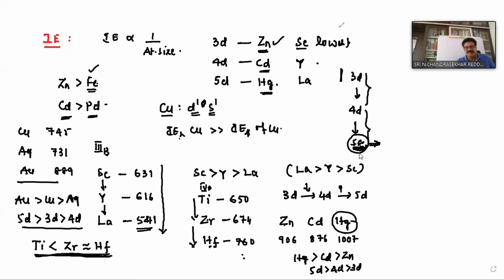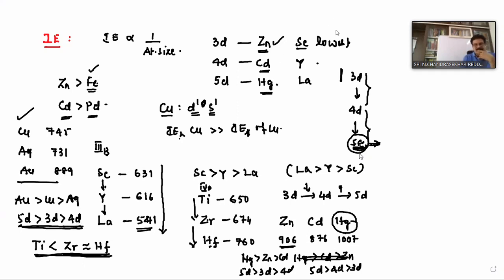Sir, here zinc, cadmium, and mercury, you gave zinc is 906 and cadmium 876, no sir? Then zinc is more than cadmium. Right. Mercury, sorry. Mercury is greater than zinc. Right, 906. So which is more here? 5D, then 3D, and then 4D. Similarly, even in first B also, which is more: 5D, 3D, and then 4D.